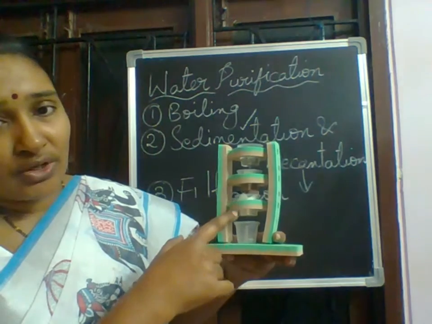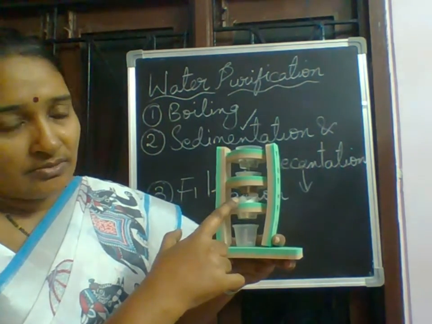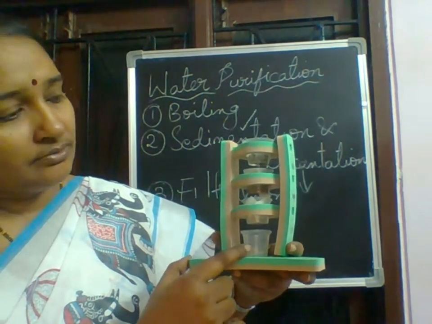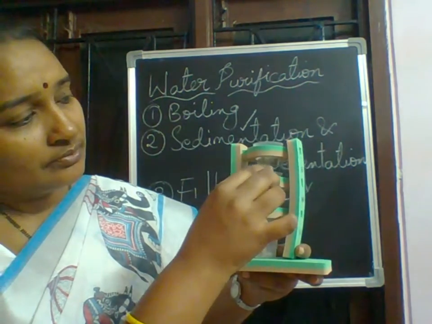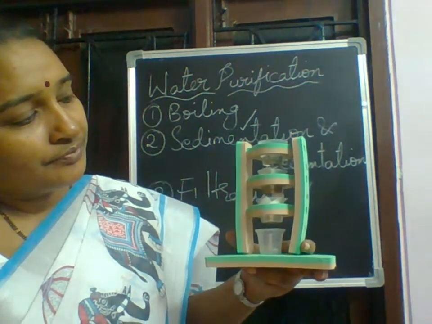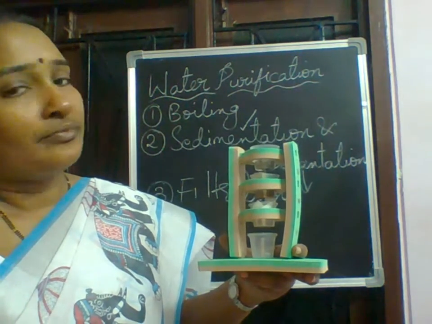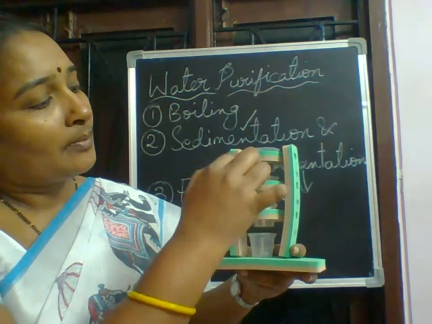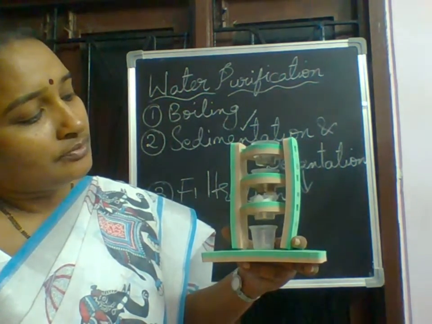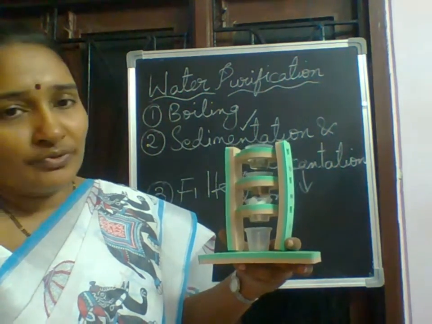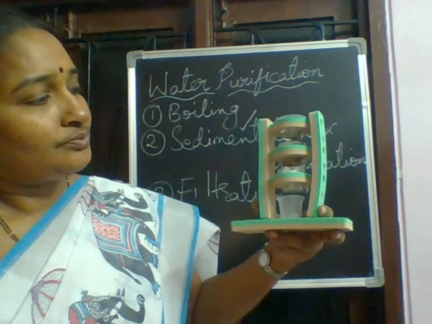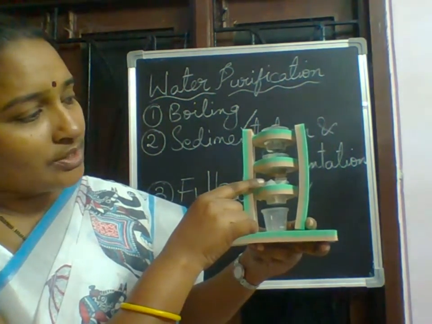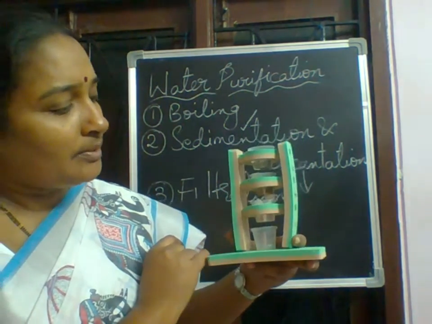The water should fall down from this filter paper into the empty beaker. We will see, it will come down. Slowly the water is falling down from the sand particles onto the filter paper.